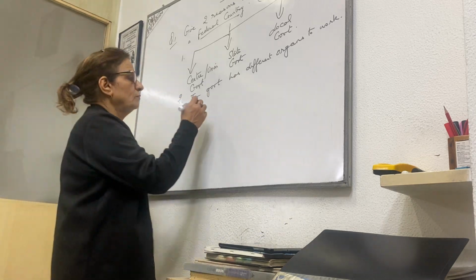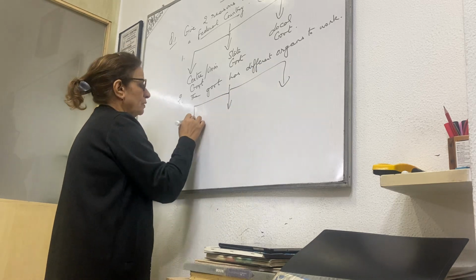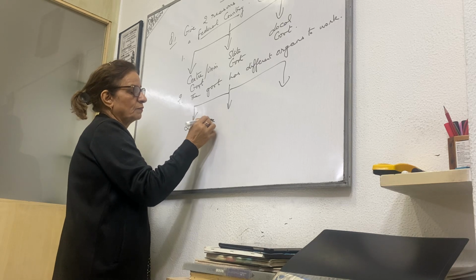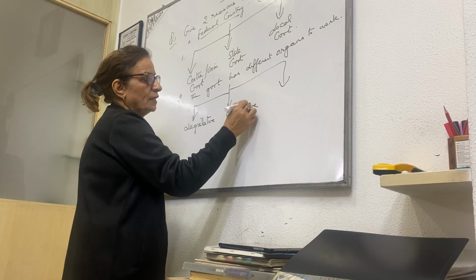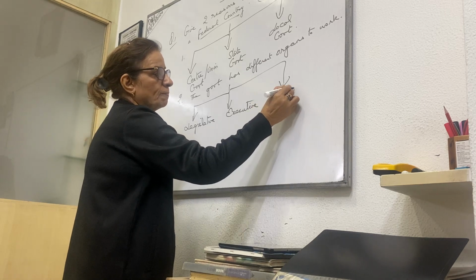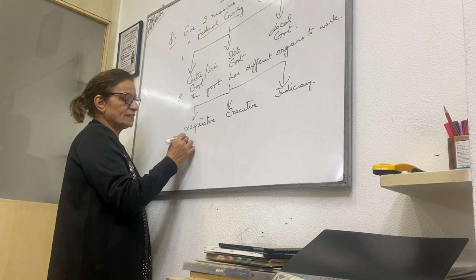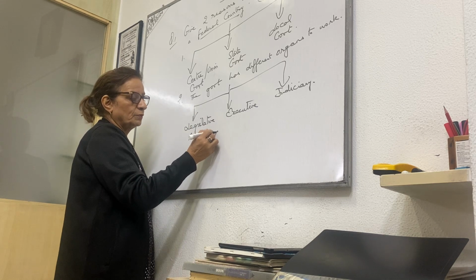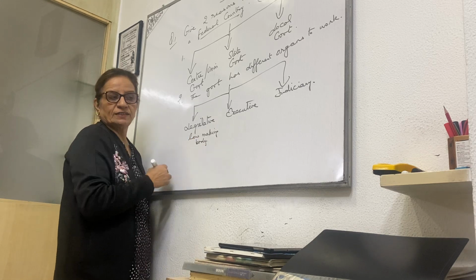Which are those? Again, make a flow chart for better understanding. This is legislative, executive, and third is judiciary. Now what is legislative? Law making body. The law making body is the legislative.